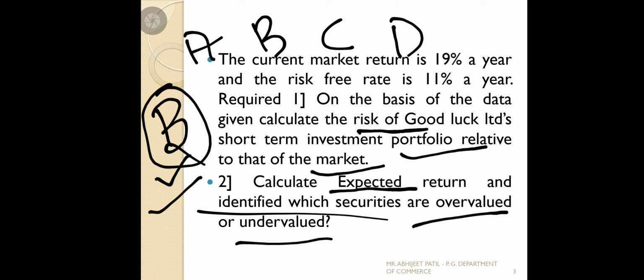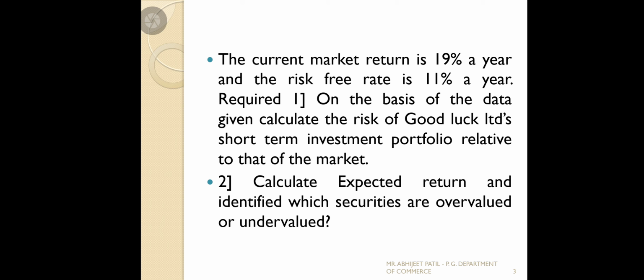So we should compare about that, and we should know how to compare as per the given return, and you should calculate returns. Okay, so we'll go for that. First question, we should calculate beta. Once we calculate beta, we'll move to expected returns, and once we calculate expected returns, we should compare with the given returns to see which securities are overvalued and undervalued. Let's solve these problems and move to the solution.